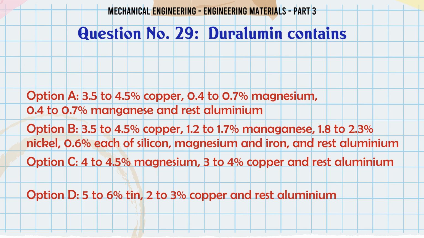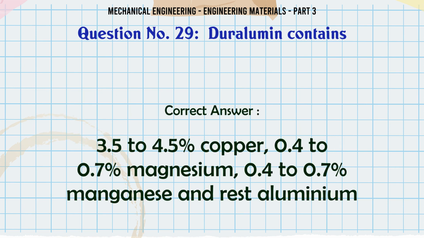C. 4 to 4.5 magnesium, 3 to 4 copper and rest aluminium. D. 5 to 6 tin, 2 to 3 copper and rest aluminium. The correct answer is 3.5 to 4.5 copper, 0.4 to 0.7 magnesium, 0.4 to 0.7 manganese and rest aluminium.